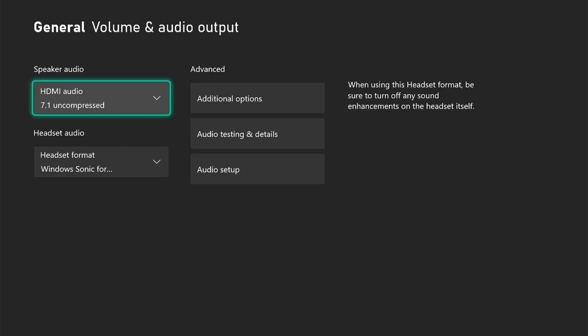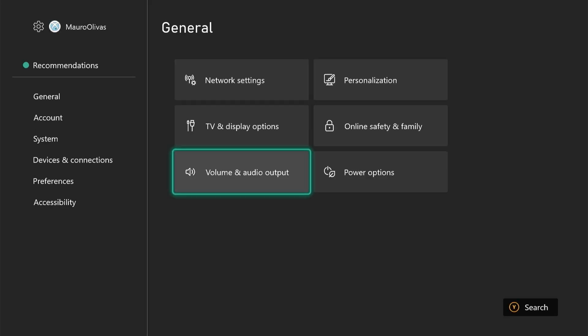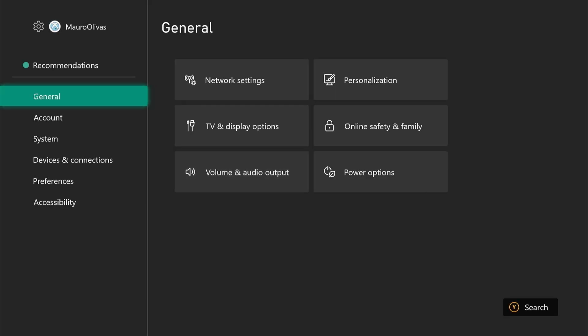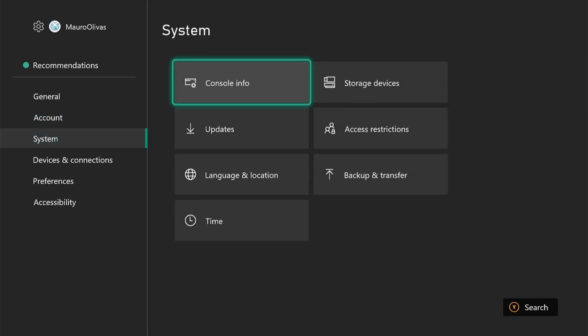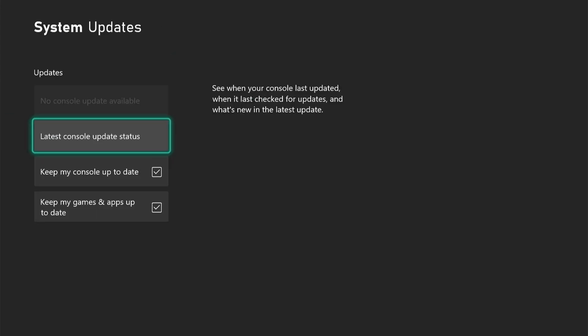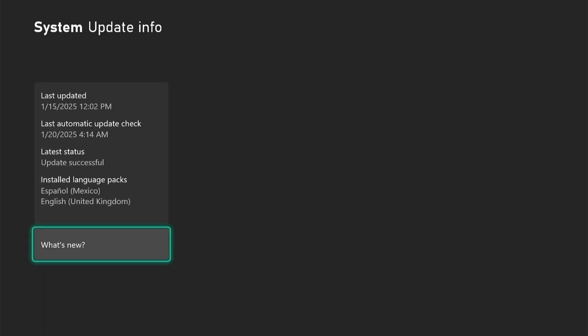Also, we can check for system updates. Running outdated software can cause issues with sound output. Go to Settings, System, Updates. Install any pending updates for your Xbox. Restart your console after updating to apply the changes.